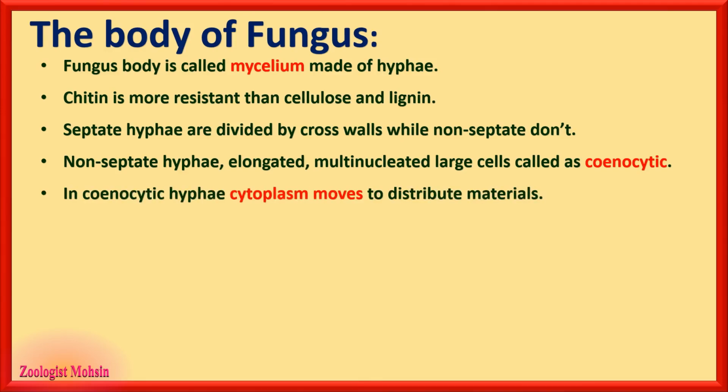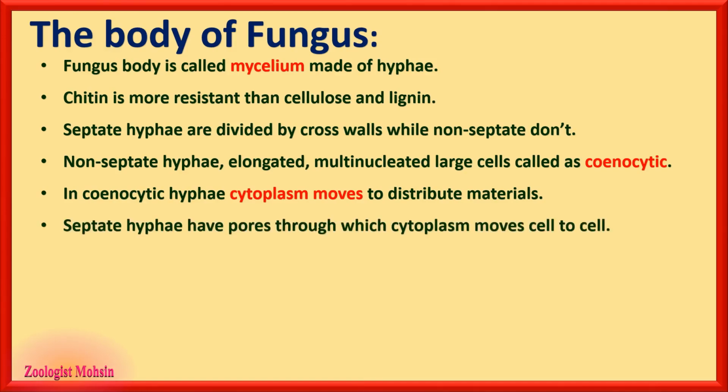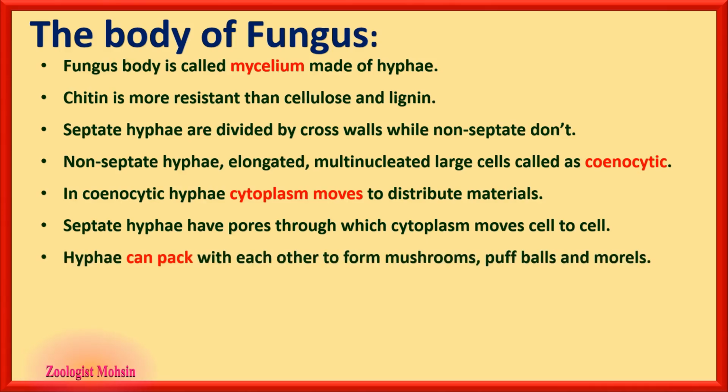In cenocytic hyphae, cytoplasm moves to distribute materials. That is unique feature of hyphae. Septate hyphae have pores through which cytoplasm move cell to cell to distribute food or other nutrients if they are required. Hyphae can pack with each other to form mushrooms, puffballs and morels. So in morels or mushrooms, hyphae are present but they are packed into each other to form the structures.